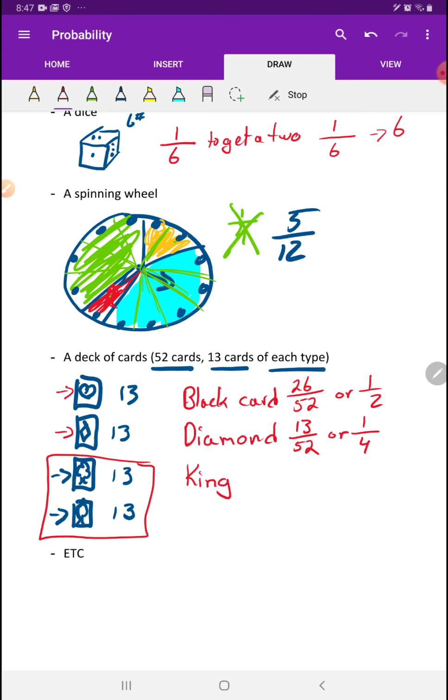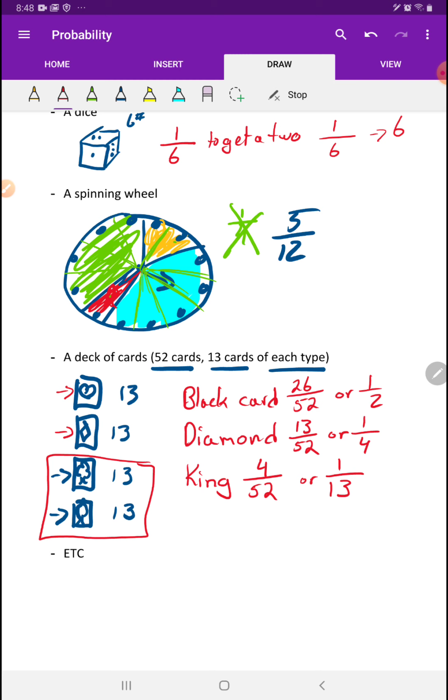Well, if you know anything about cards, you know that there's 1 king of hearts, 1 king of diamonds, 1 king of clubs, and 1 king of spades. So that means we have 4 out of 52 to get a king. And I haven't actually reduced that, but I know it does reduce to 1/13. Okay? So it depends on what we're asking on how we end up dividing this up.